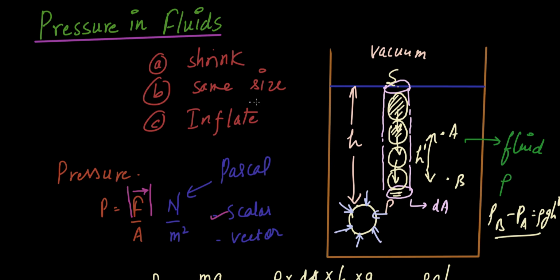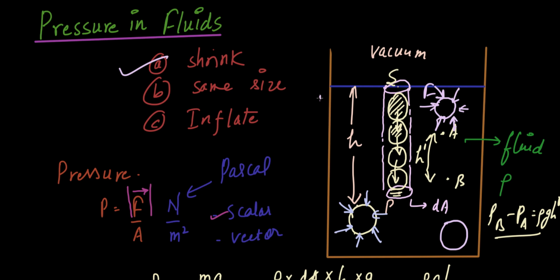Now to answer the question, what is going to happen as the ball goes down, I think you would have guessed it correctly, it would shrink, right? Because if the ball is here, then due to the pressure, there is force which is squeezing this ball in. But if you compare the force at this point and at the bottom, because of the formula rho g h dash, the height difference increases as compared to the top of the surface.